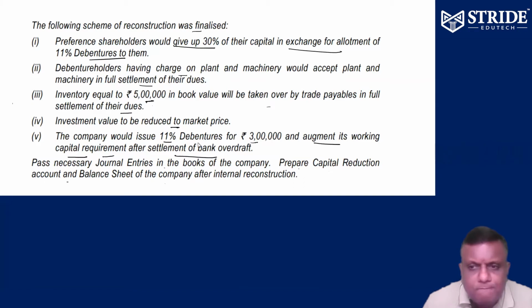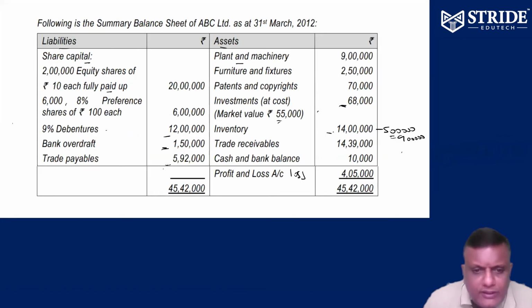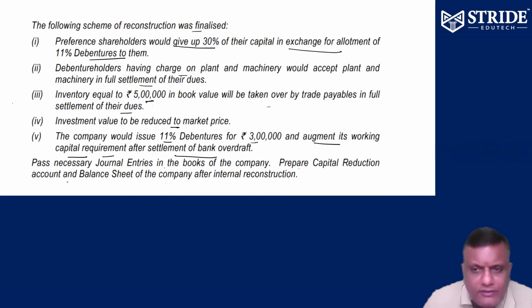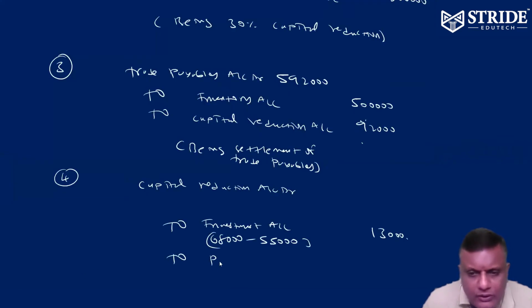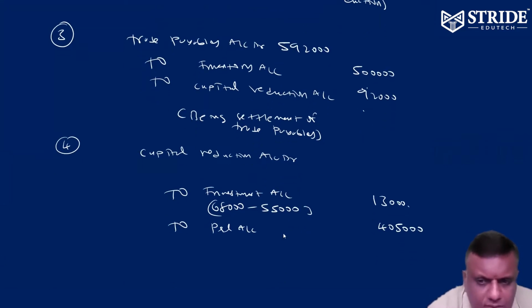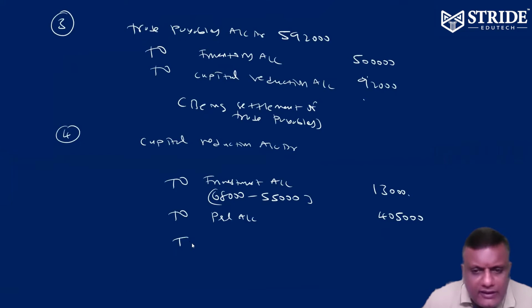And 11% debenture we are raising. Okay, right. One more thing, profit and loss account also we can write off, amount 4,05,000. So capital reduction account debit to profit and loss account 4,05,000. Okay, 4,05,000. And if there is any balance available, it can be used for capital reserve. Just wait for this. We'll do it finally. Don't close the entry. We'll go to the fifth entry.